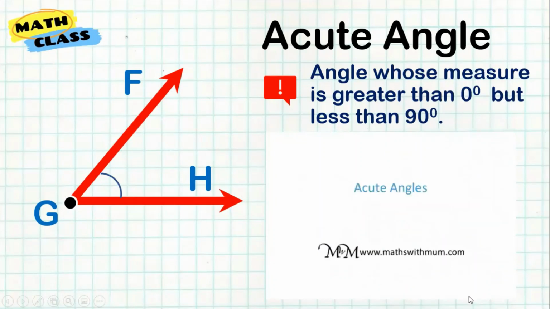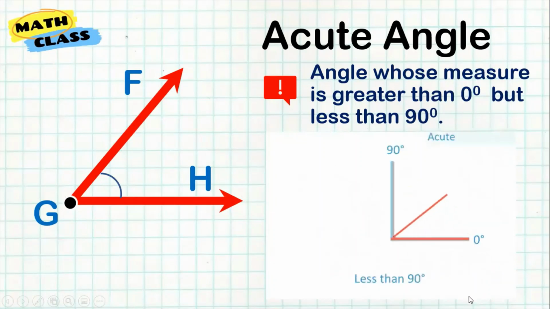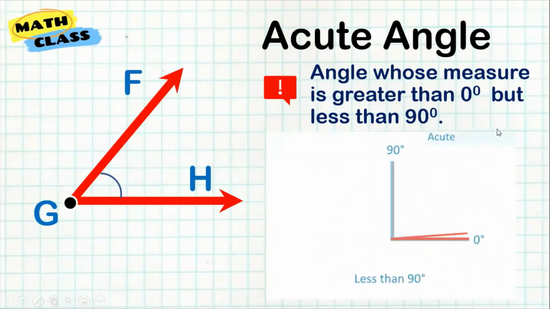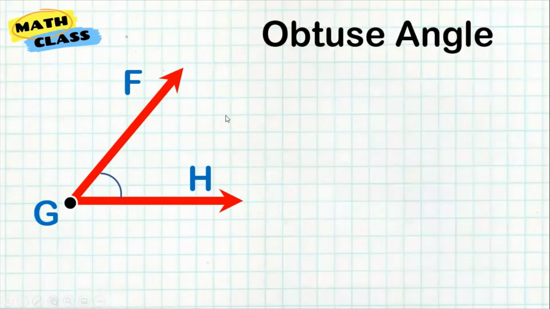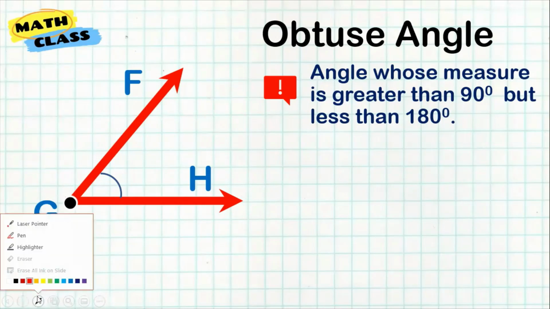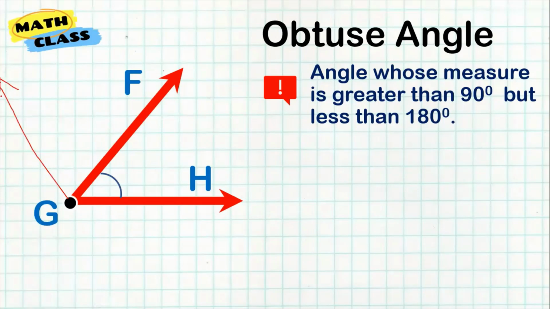So it's from small up to a right angle. Before it became a right angle, that's what we call an acute angle. Now, an obtuse angle has a measurement greater than 90 degrees. So this one should be greater than 90 degrees. This one is supposed to be here. All right, so it's greater than 90 degrees already.